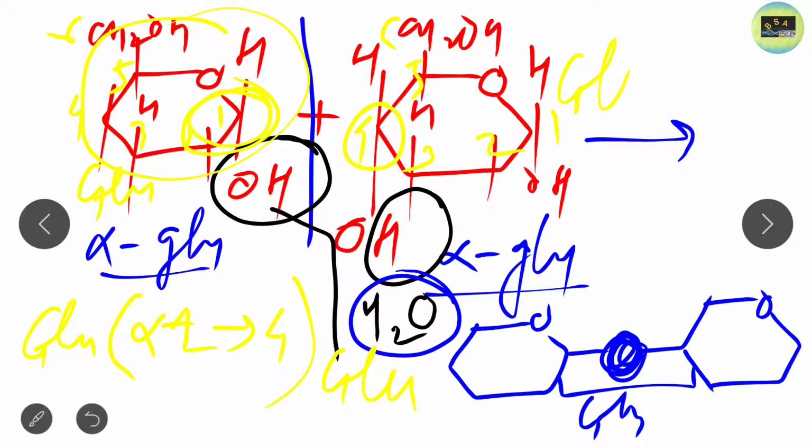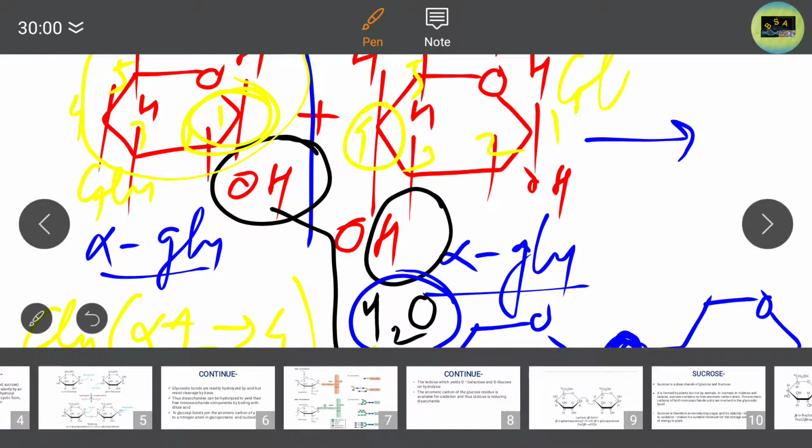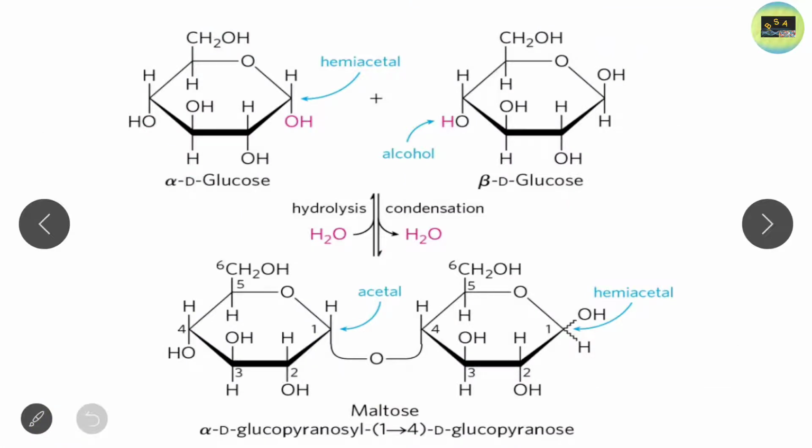Now I want to show you the figure of maltose, then you will get a clear idea. See, this is alpha glucose, this is beta glucose. Here they take the beta glucose. That's not a problem. You can take alpha glucose, or you can take beta glucose, and you have to tell me what is alpha and what is beta glucose. Alpha glucose has an OH group, and in beta glucose form, this is an H group, and this is carbon number 4, this is carbon number 1. So this is a glucose molecule.